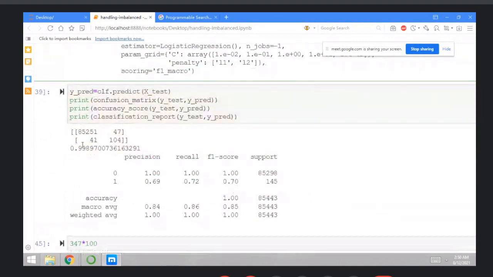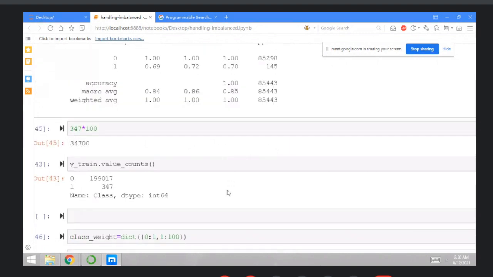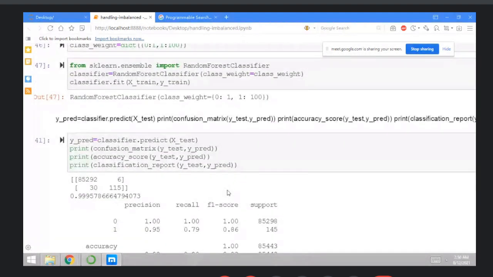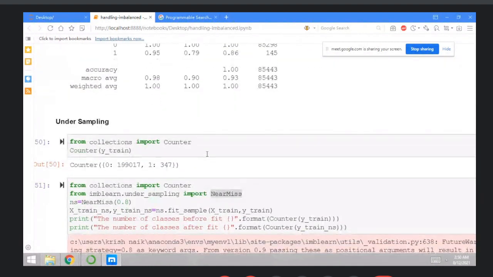So then execute this and you get 99% accuracy here, and the precision is around 0.69. Recall is around 0.72, and F1 score is around 0.70. So you need to increase the F1 score using different techniques, that is undersampling. Now, how to perform the undersampling?